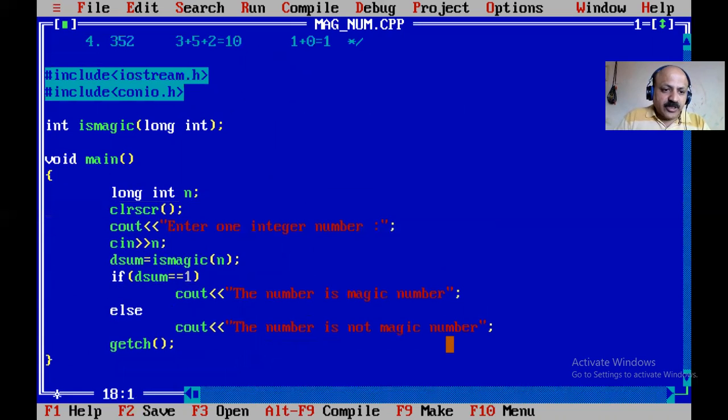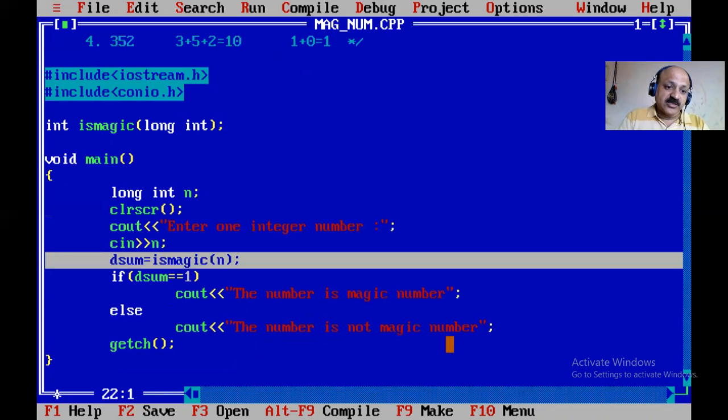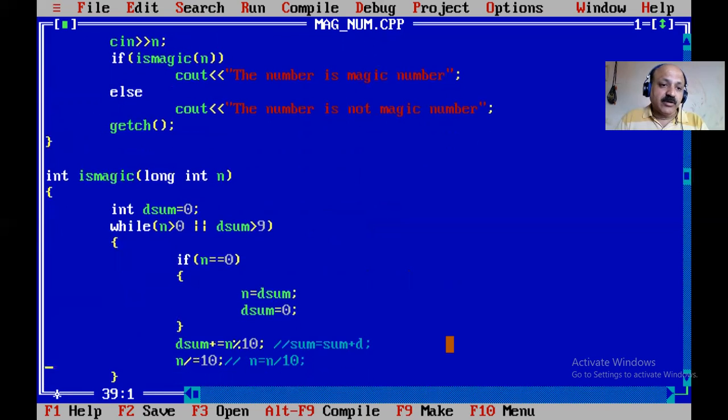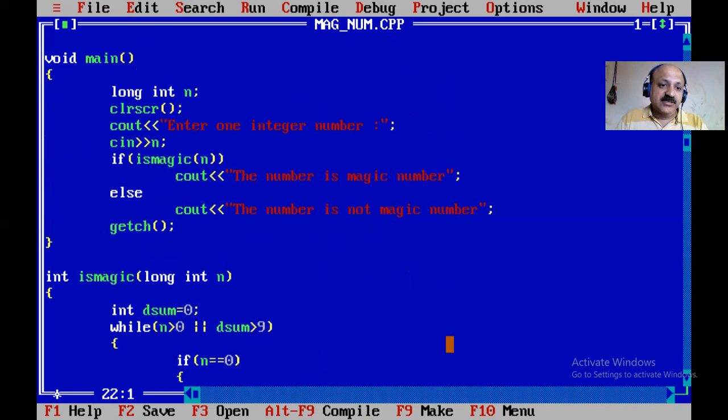So what to do? So I remove this dsum and remove one statement. Yes, that possibility. So yes, very short technique. So I remove this and so where? So here directly I check is magic and pass the end. So directly if condition. Yes, if that return one, so this message is print, and that if condition is false, so that not magic number. So we can remove one variable dsum because we can use in both in our UDF and our main. So I remove and directly one statement. So calling in directly if condition because that return type is integer. So that is a possibility.